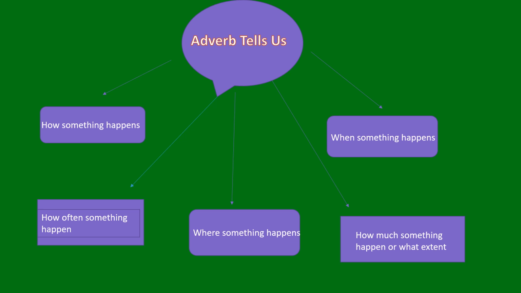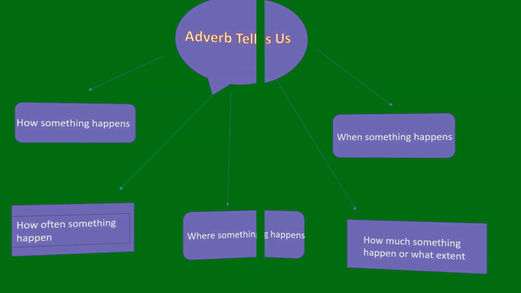Adverbs tell us how something happens, how often something happens, where something happens, how much or to what extent, and when something happens. On this basis, we have divided adverbs into several types.